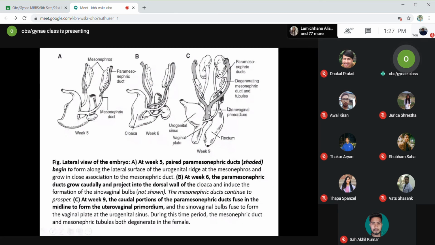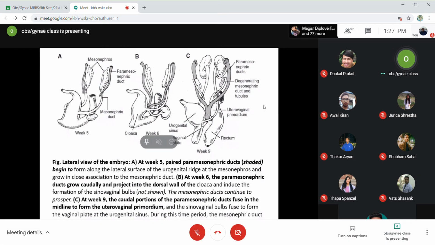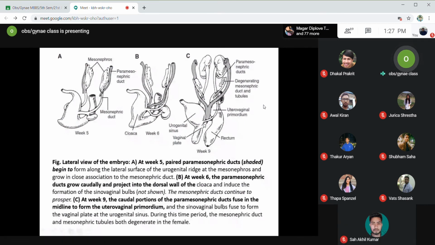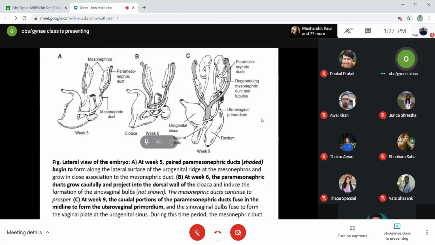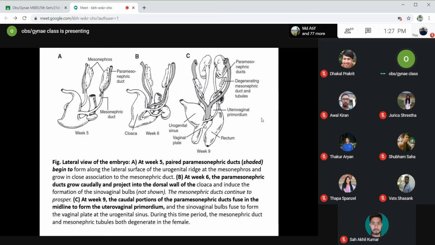And at a place where the fused paramesonephric duct joins the urogenital sinus, there will be formation of the sinovaginal bulb, and from the sinovaginal bulb, the development of the vaginal plate, that will later get canalized and form the lower two-third of the vagina. Okay.